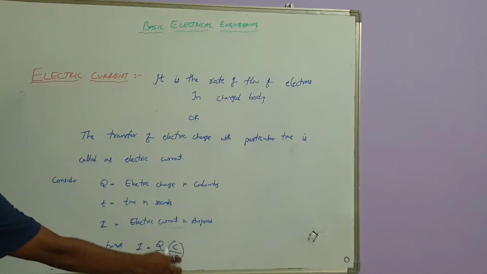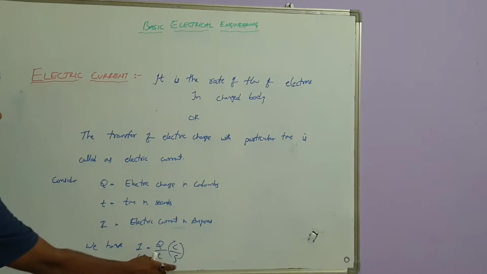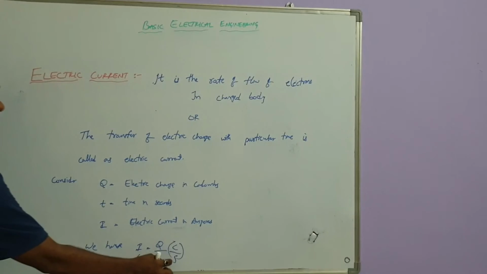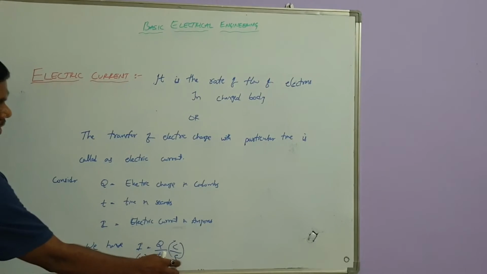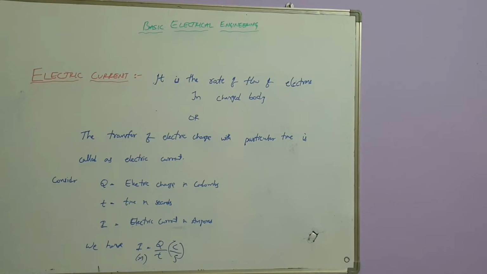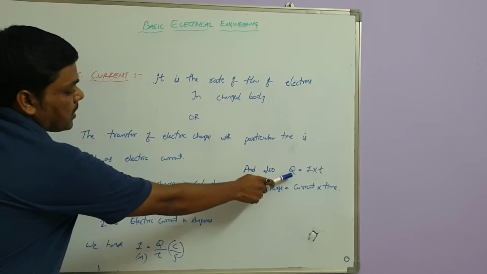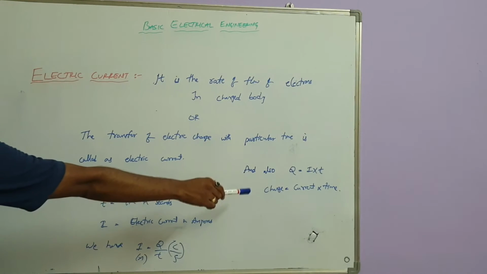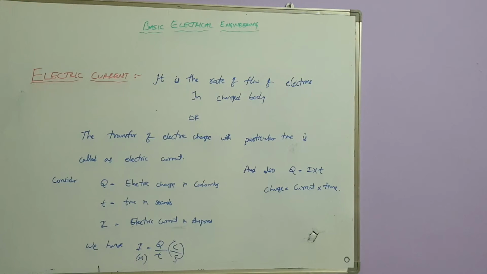So how many coulombs are transferred within a second? How much charge is transferred per second is called electric current, and it is denoted by I and measured in amperes. So the unit of electric current is the ampere. And also, electric charge is equal to I into T, nothing but charge is equal to current into time period.